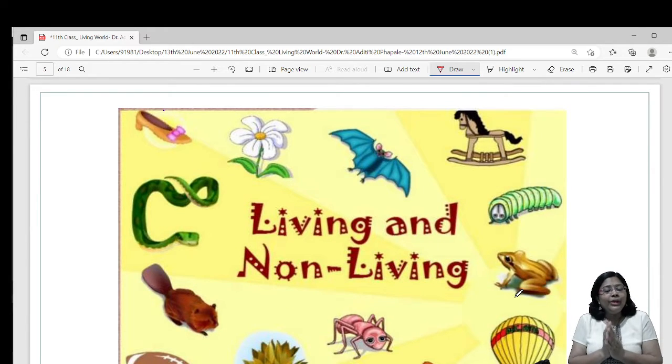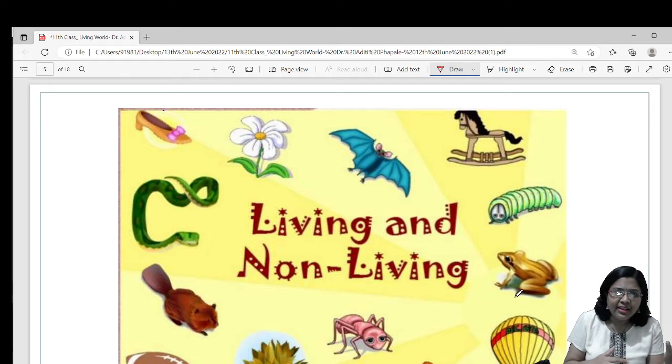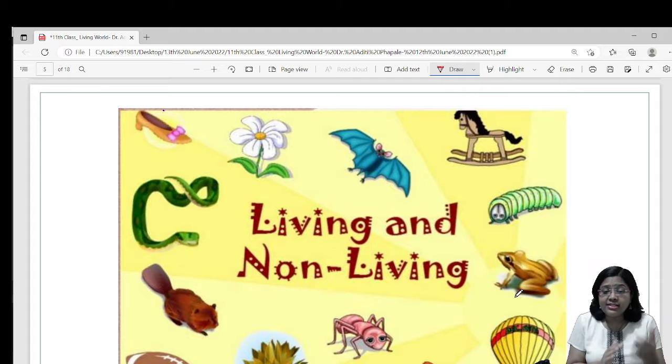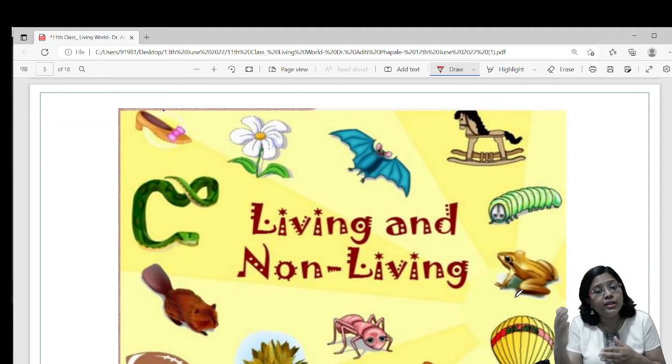Now, coming to the topic, as it says, living world. World is everything that surrounds us. In fact, we are a small part of this world, right? And living is life. So around us we see so many things, and some things are living, some things are non-living. So how do we say that certain things are living and certain things are non-living?